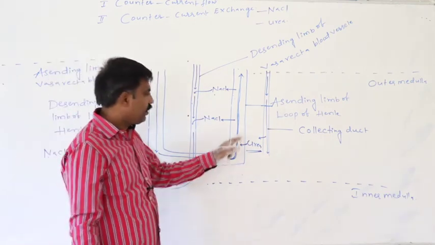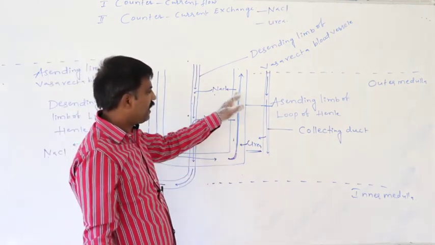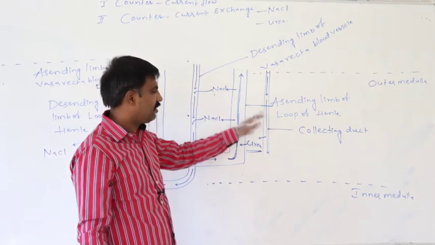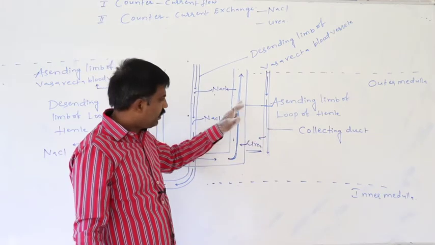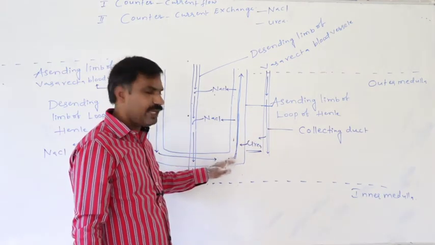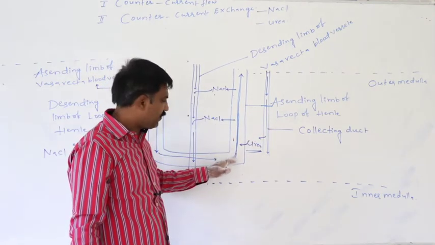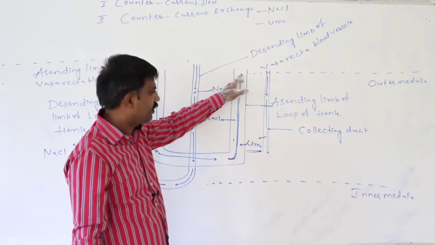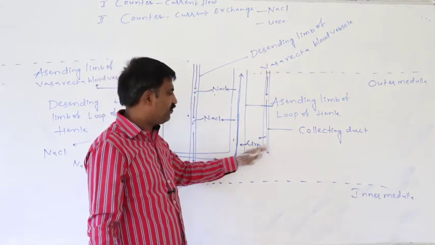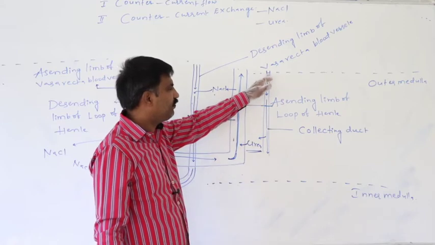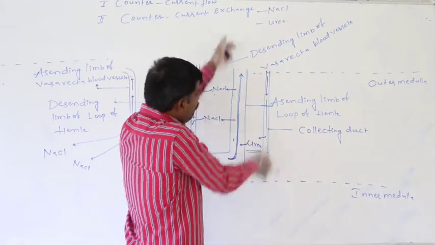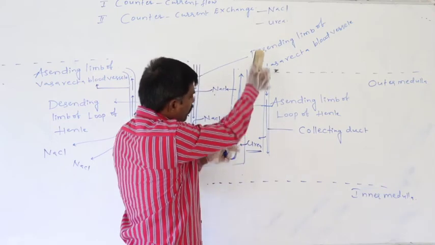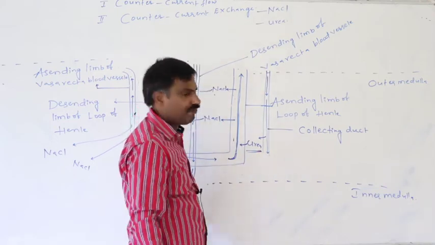Similarly, the primary urine flow in the ascending limb of the loop of Henle and in the collecting duct are in opposite directions. In the ascending limb of the loop of Henle, primary urine flow is from inner medulla to outer medulla. In the collecting duct, urine flow is from outer medulla to inner medulla. This is completely opposite in direction. That is the counter current flow.